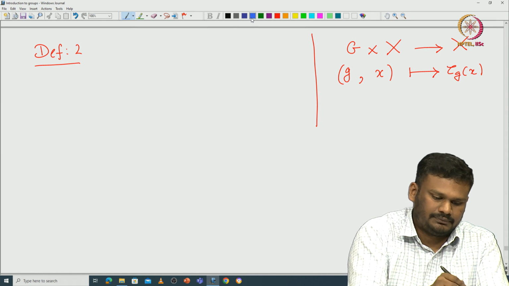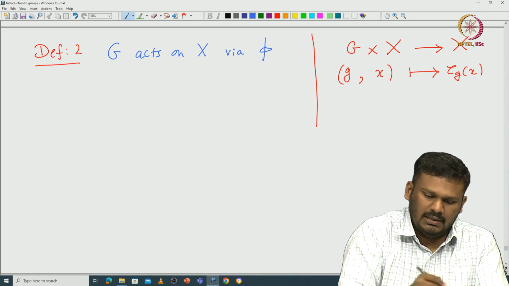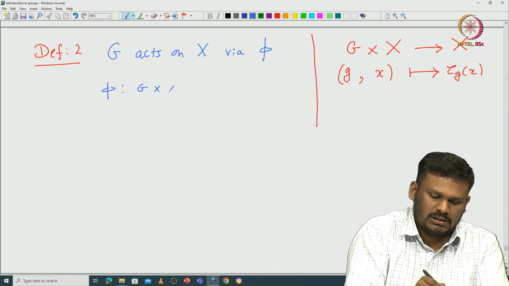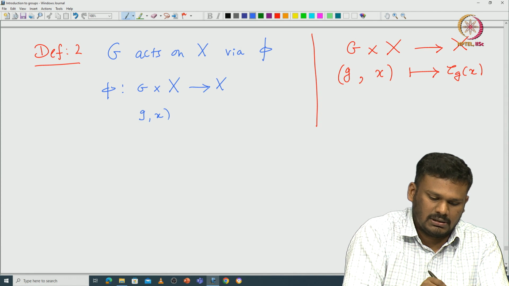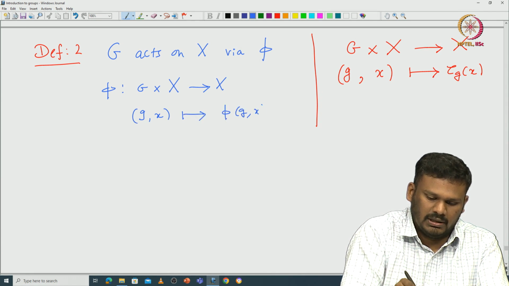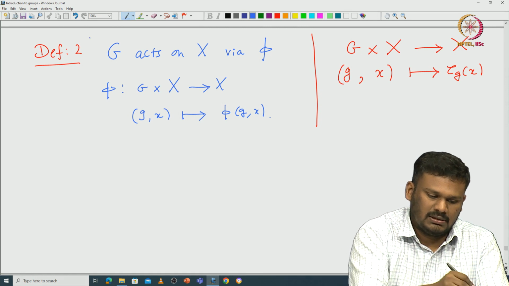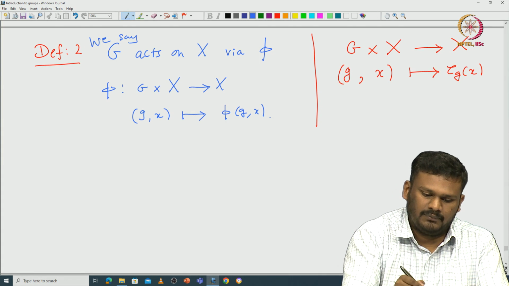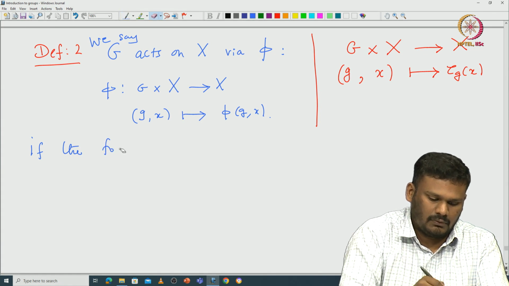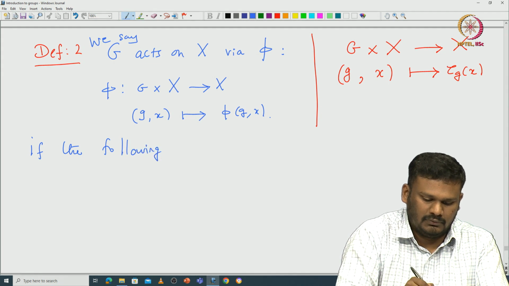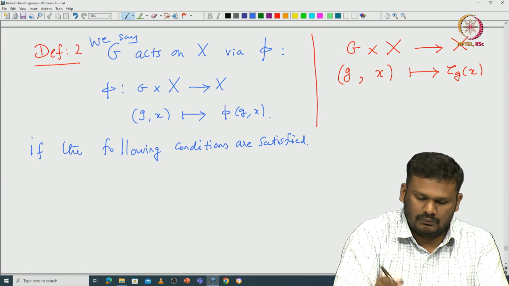When you say G acts on X via some pi, where pi is a map from G cross X to X, given by (g, x) goes to pi of (g, x), we say G acts on X via pi if the following conditions are satisfied. So what are all the conditions?